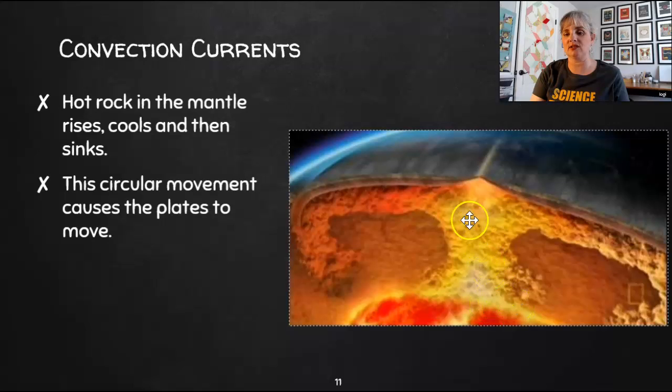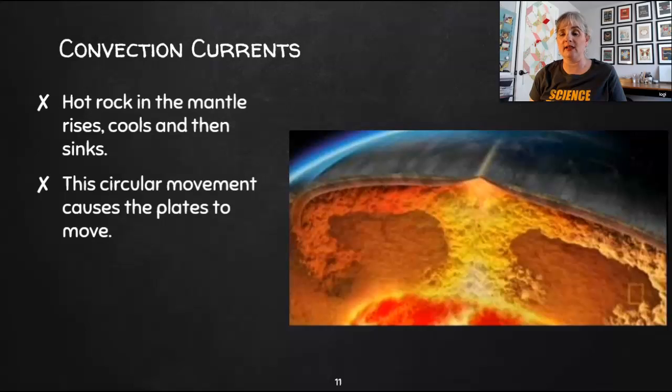So it creates a circular pattern. And in this case, it's causing the crust to move apart in this area. We're going to talk about other plate boundaries later, but basically what's happening in the mantle and in the asthenosphere is what caused the plates to move, even though Wegener did not realize that at the time.